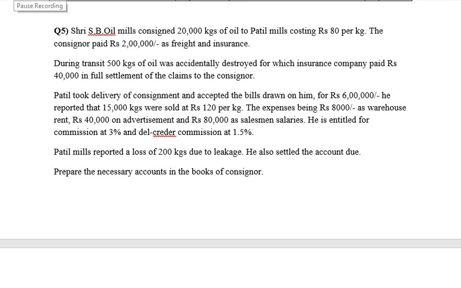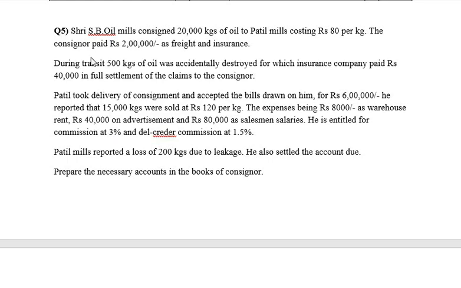In the previous class, we were dealing with one problem which was for 15 marks, wherein you had to calculate the different accounts in the books of consignor as well as consignee. In today's class, we'll deal with yet another problem which is for 15 marks.